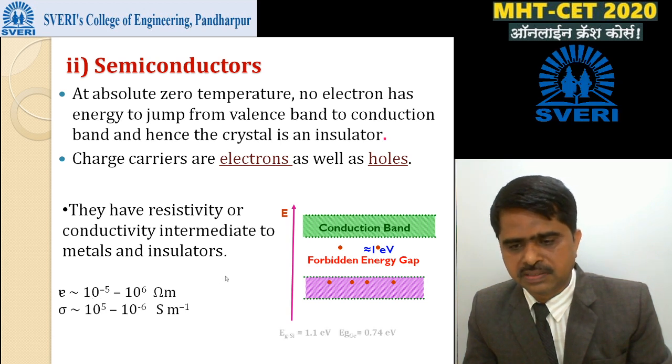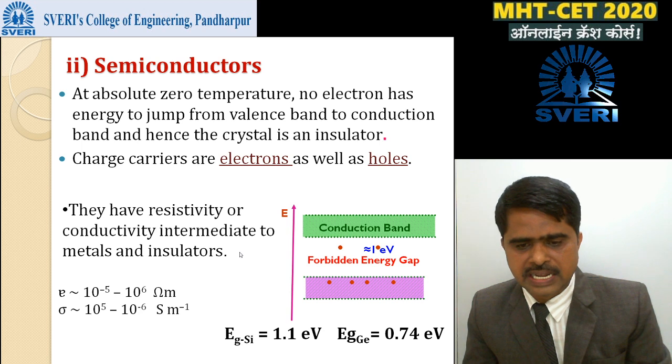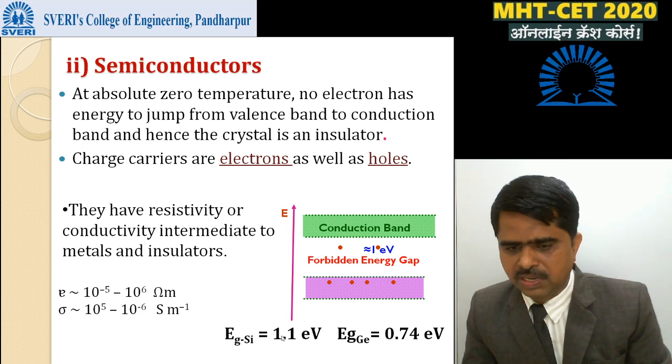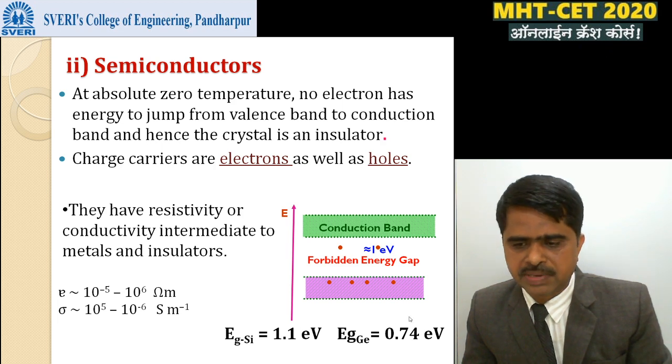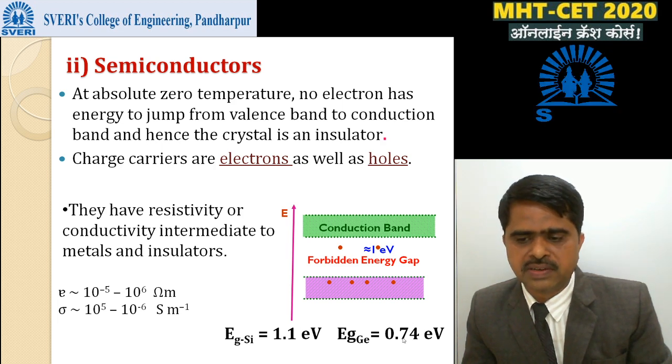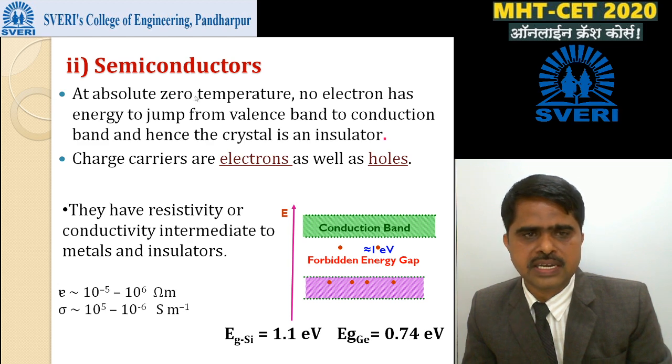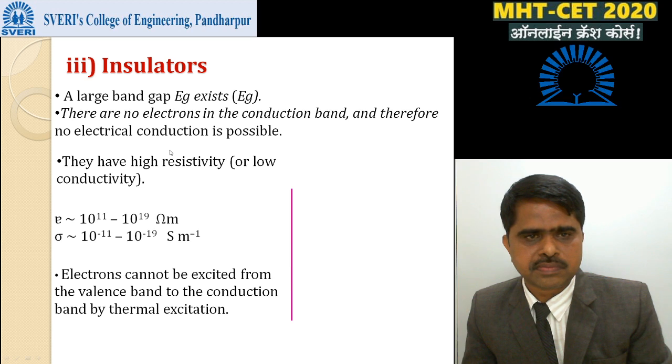And examples of these semiconducting materials are silicon and germanium. Silicon has a band gap energy of 1.1 electron volt. Germanium has a band gap energy of 0.74 electron volt. Okay, this is the second type, the semiconductor. Then the third type is insulators.